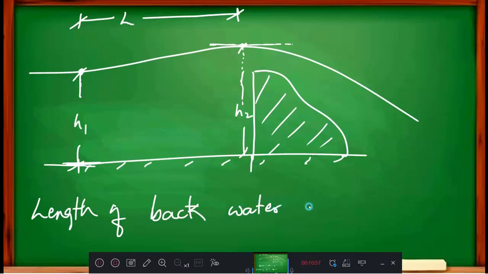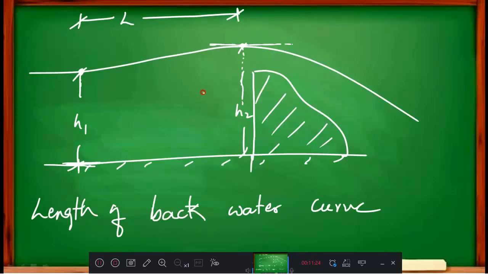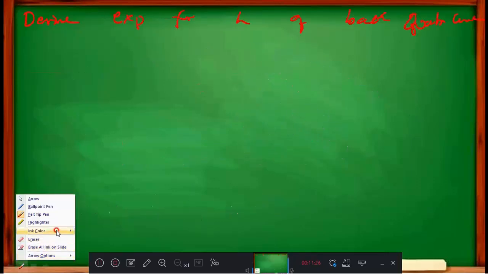Now, in the next slide, we will have a fixed question for your examinations: derive an expression for the length of the backwater curve. For that, you first need to draw a diagram, and I will draw it once again.